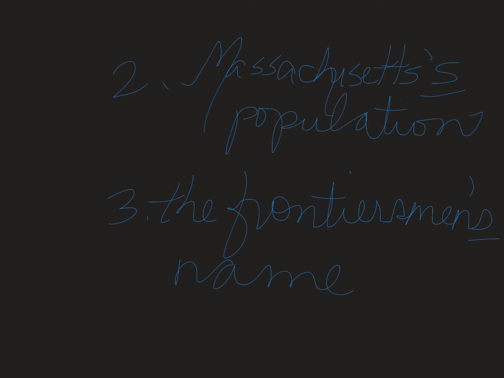And then finally, the name of the frontiersman for John Chapman was Johnny Appleseed. Your phrase here that you need to make possessive is the name of the frontiersman. The object of the of phrase here, the only of phrase, is frontiersman. So you would make frontiersman possessive. So you would put the frontiersman's, M-E-N apostrophe S, making frontiersman possessive, the frontiersman's name.